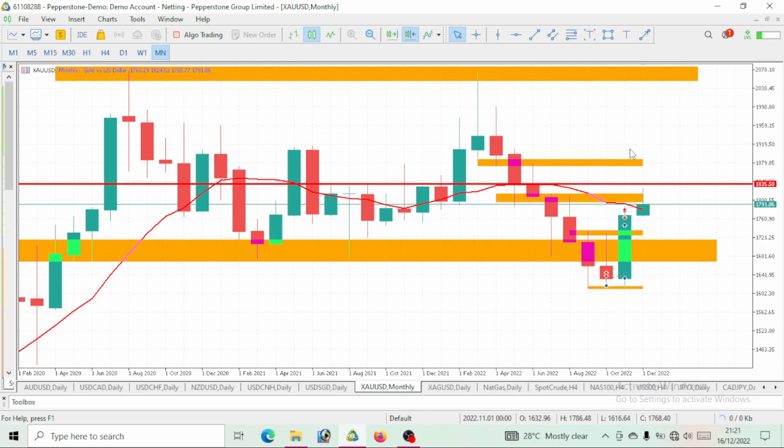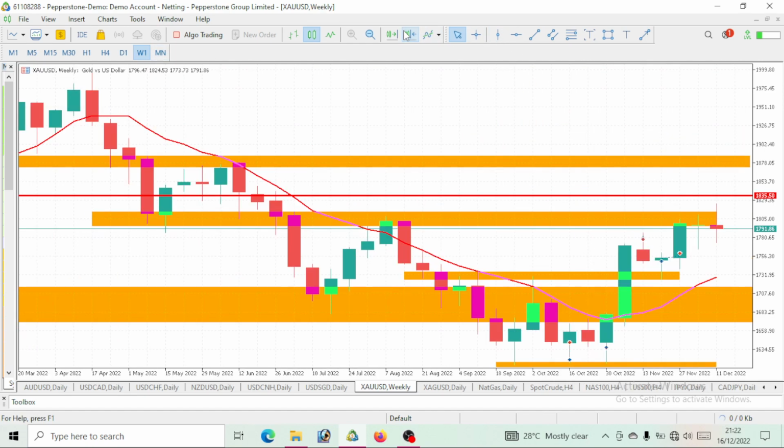And you can also see that this price is trading above our moving average. It has just broken above our moving average on the monthly time frame. Though on the weekly time frame it has broken it, it is kind of more visible, and it is more visible on the daily time frame. So we can now see it on the monthly time frame. Price is trading above our moving average. So above all, we still see this gold as a bullish move.